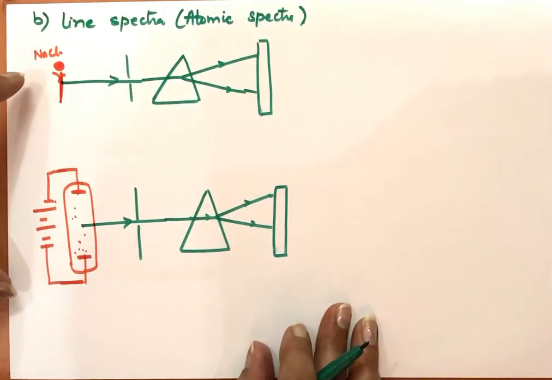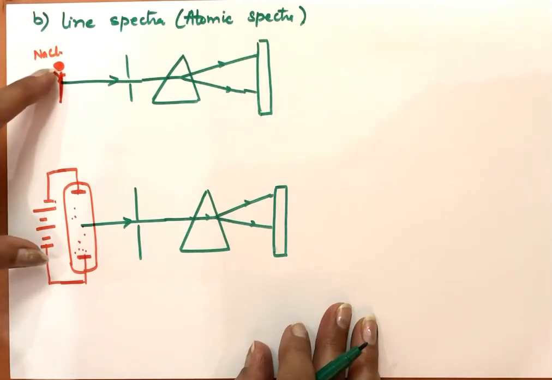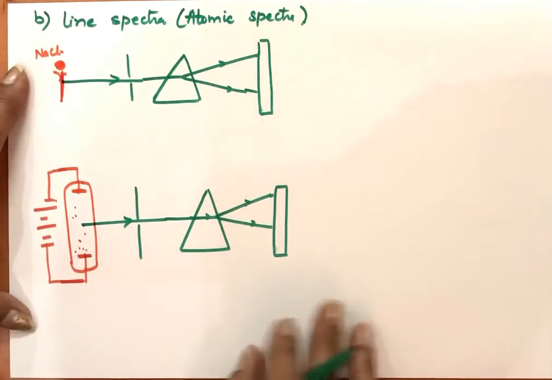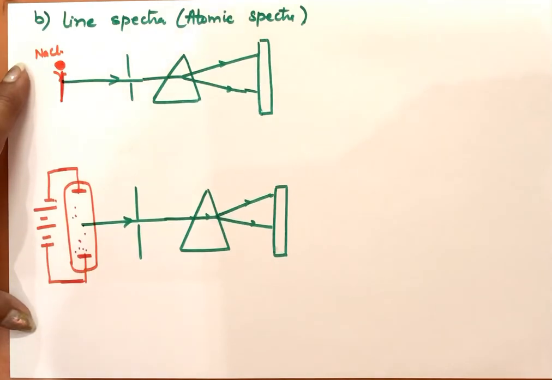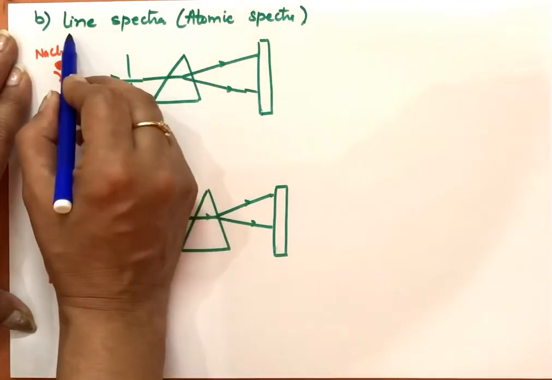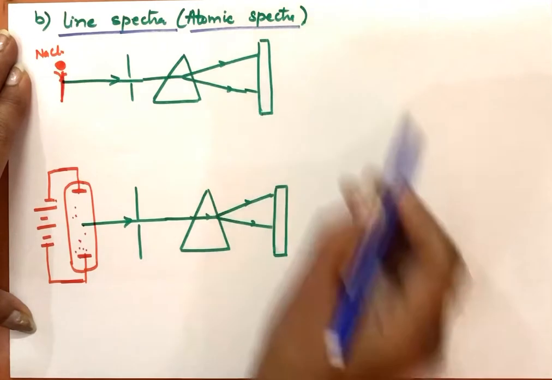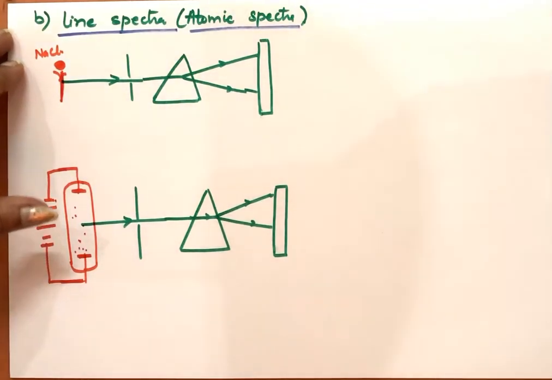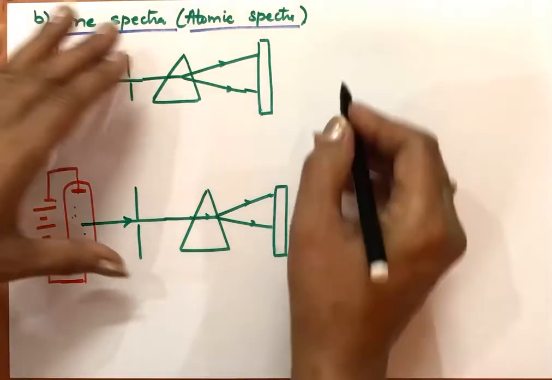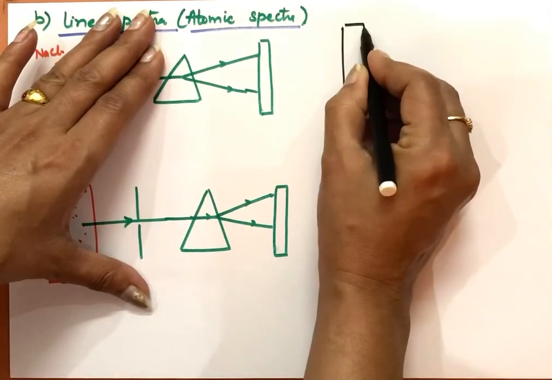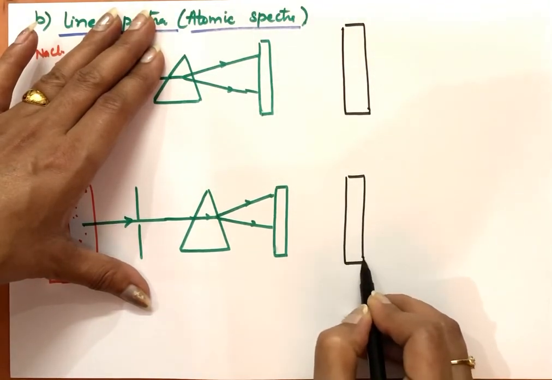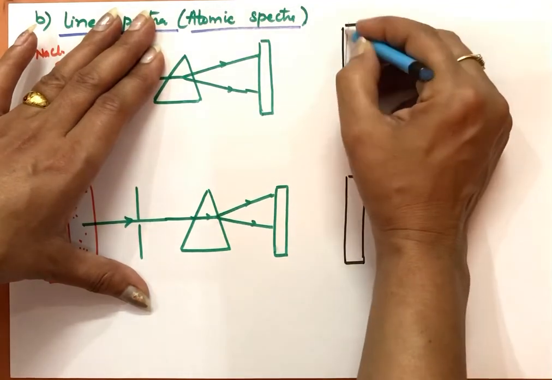So this is emission spectra. Why emission? Because again, emitted radiations from a substance, or from a gas taken in a discharge tube at low pressure, give this spectra. Then why is this emission spectra called line spectra here? Why not the continuous spectrum? Because there is one difference here. The spectrum that we get on the photographic plate is black.